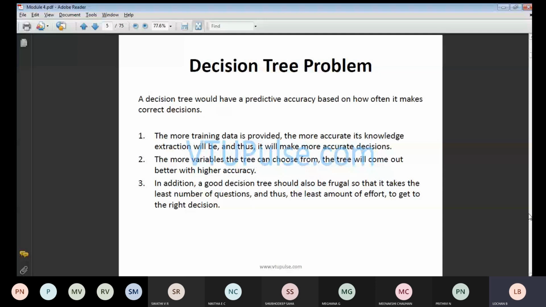Many times I have repeated this example also. If you become an HR, and you want to recruit a particular person for your project, you will look at that person's knowledge, whether he can solve that particular problem or work in a group. Each and every thing you will check before taking that person.